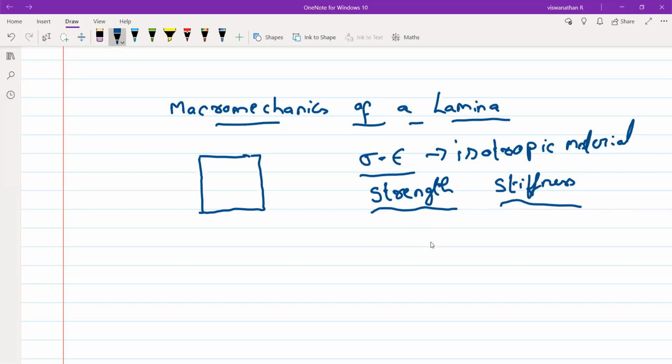How do you know if a material is strong? Which parameter tells us if the material is strong? Strength, tensile strength.